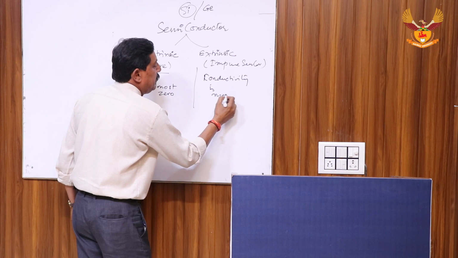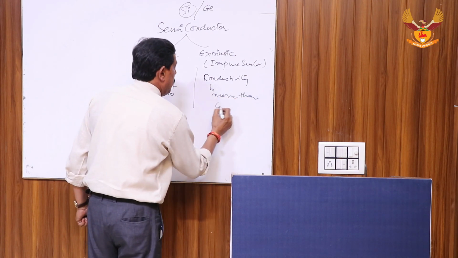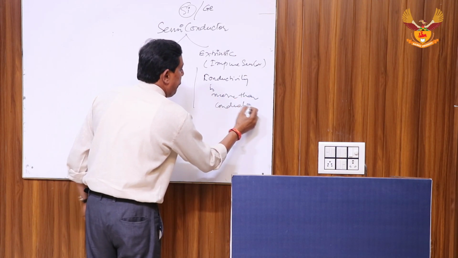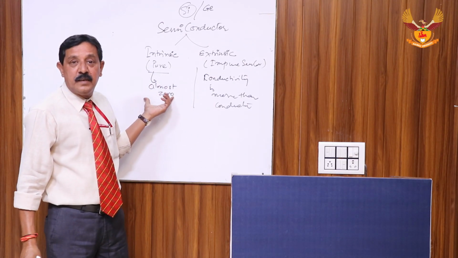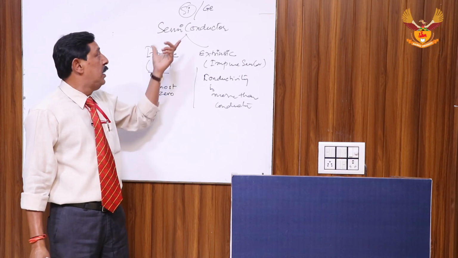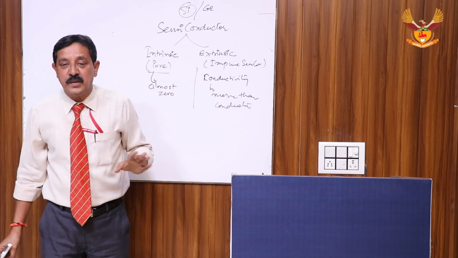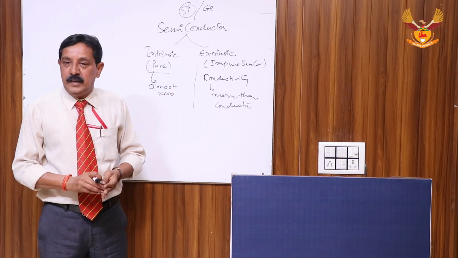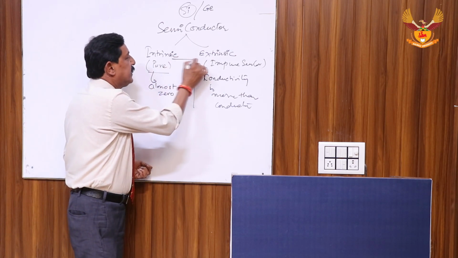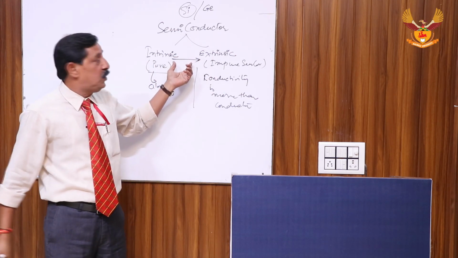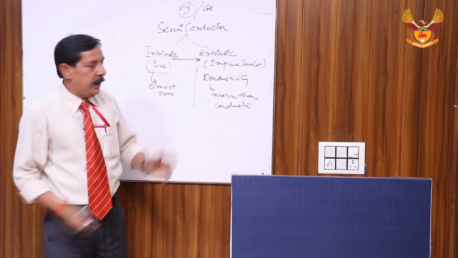But if we use intrinsic silicon or pure germanium, it is not possible to flow current in the semiconductor material. So we have to convert intrinsic semiconductor into extrinsic one.